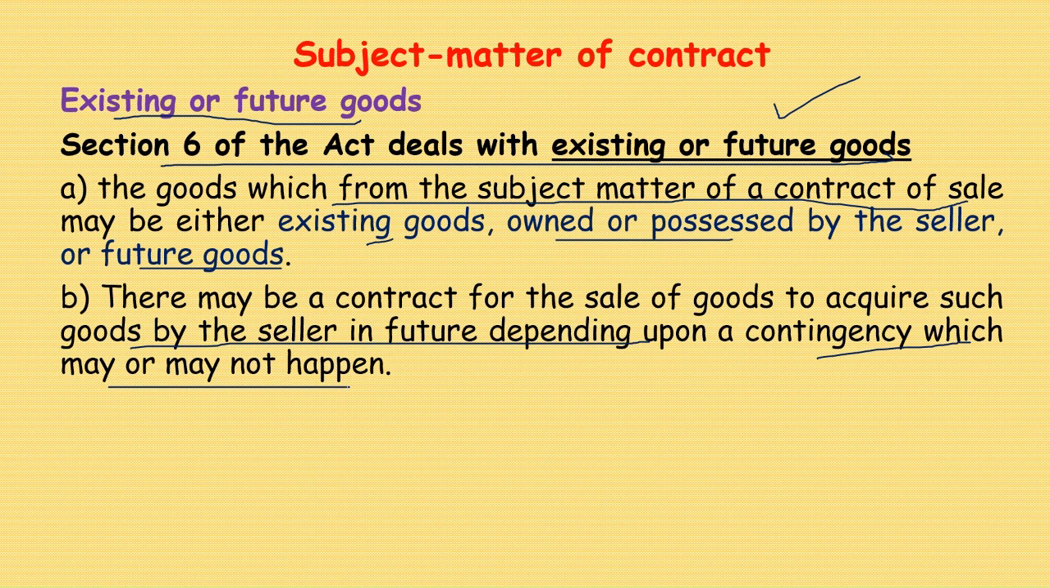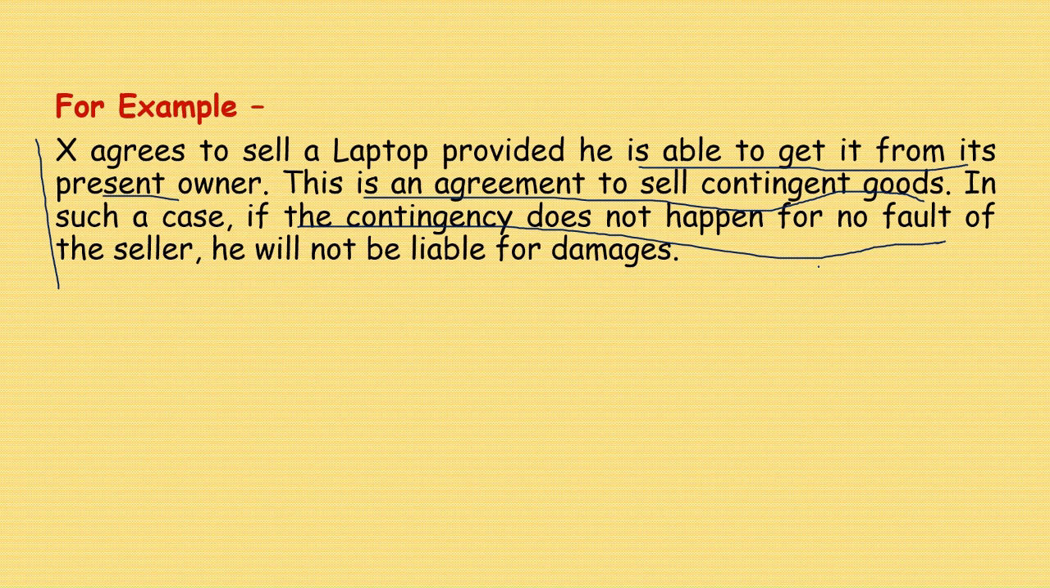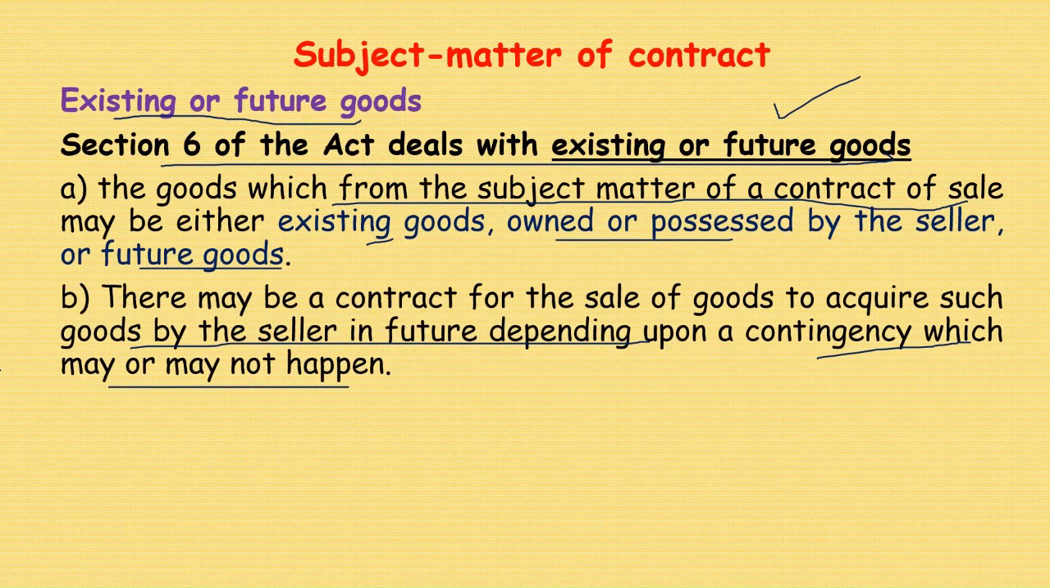Now, we see the example. X agrees to sell a laptop provided he is able to get it from its present owner. This is an agreement to sell contingent goods. In such a case, if the contingency does not happen for no fault of the seller, he will not be liable for damages. This is what we have seen so far as part B is concerned.